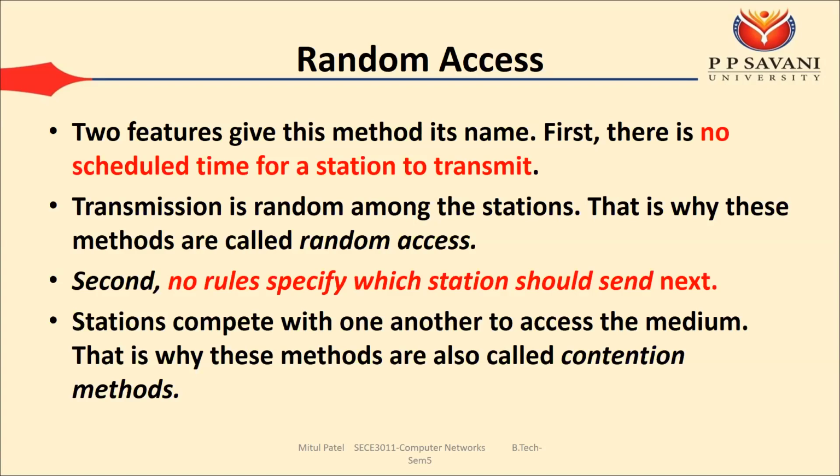So how can we minimize the collision? Stations compete with one another to access the medium, and that is why these methods are also called contention methods. The station has to check whether the channel is available or not. That is why there is competition among the stations, and whenever they find that the channel is empty, they can send. That's why this method is given the name contention methods.